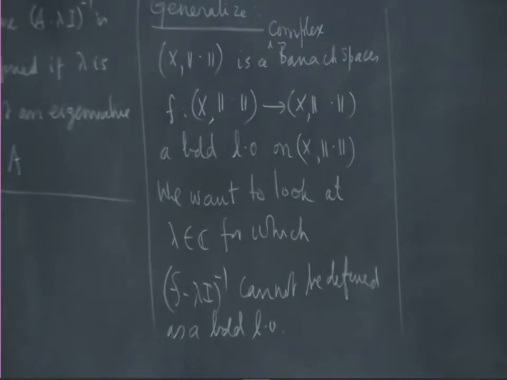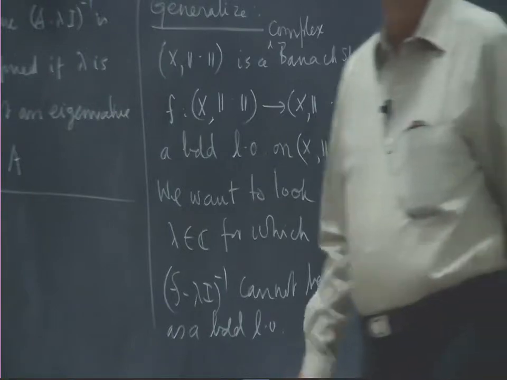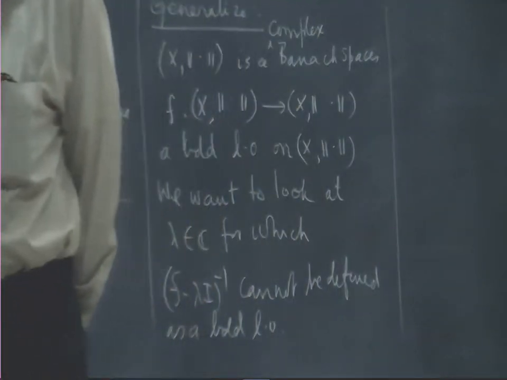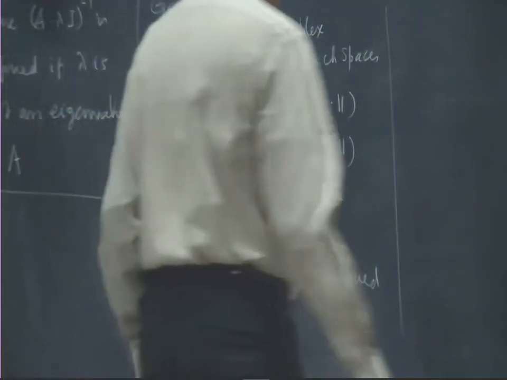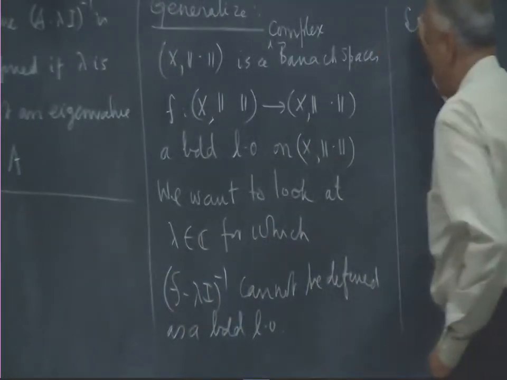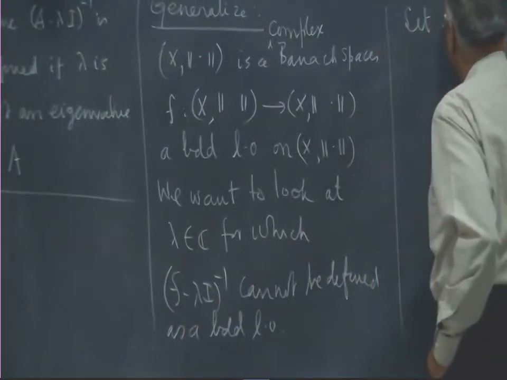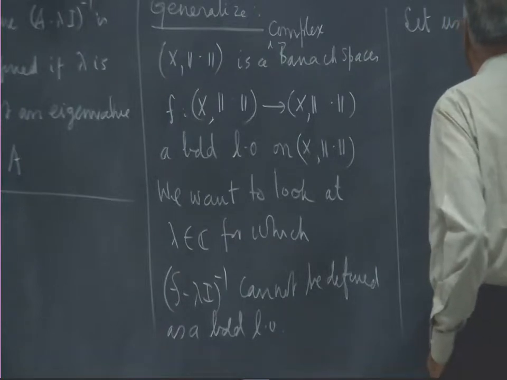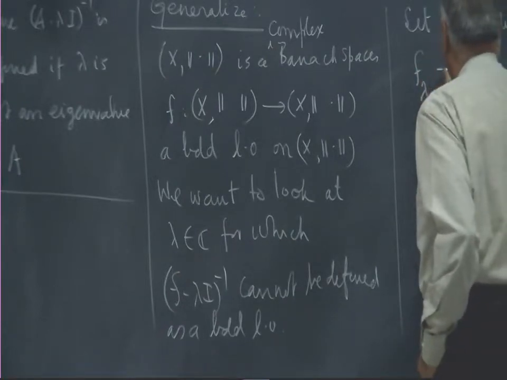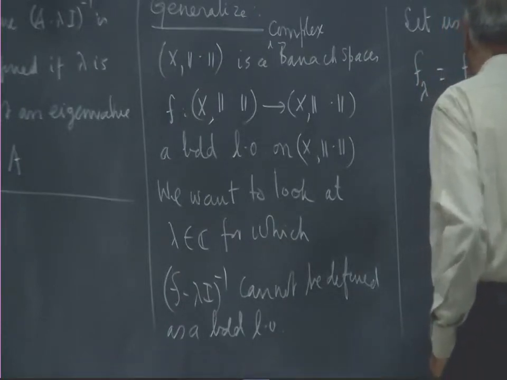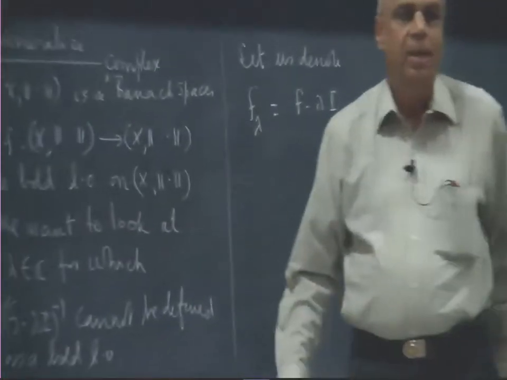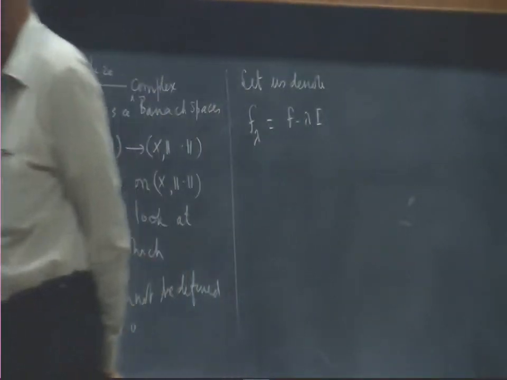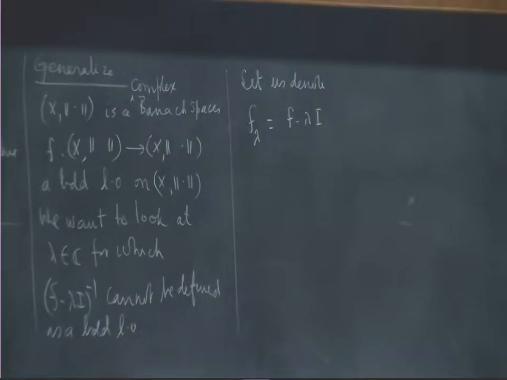So, now let us see what are all the situations that may force difficulty in defining F minus lambda I inverse. So, for convenience, instead of writing F minus lambda I, let us denote by F lambda the operator F minus lambda I.